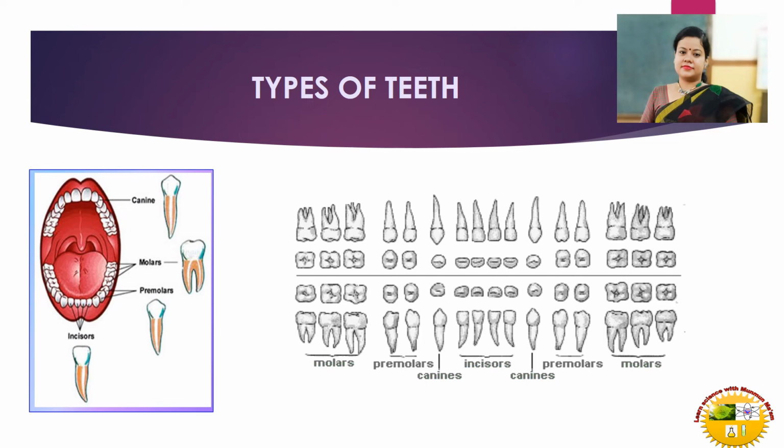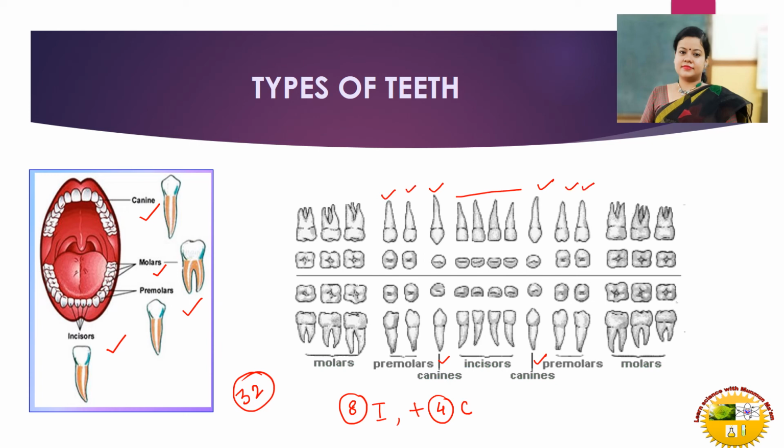Types of teeth. There are 4 types of teeth in human beings. What are those? Incisor, canine, premolars and molars. What is the number? How many teeth are present in an adult human being? We know 32, right? How? See, there are 4 incisors in the upper jaw and 4 incisors in the lower jaw. So total 8 incisors, right? Then you can see 2 canines in the upper jaw, 2 canines in the lower jaw. So altogether 4 canines.